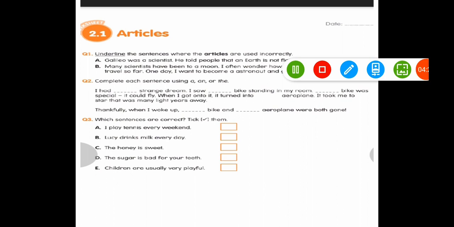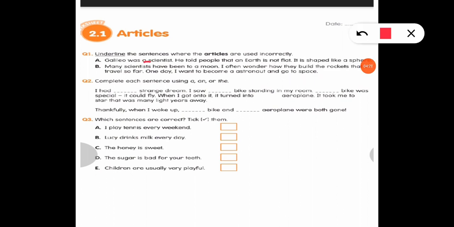So this is your worksheet. Now let's discuss. Underline the sentences where the article is used incorrectly. So you have to underline the sentences where the article is incorrect. So here first, Galileo was a scientist. So here you have to underline a. Here the will come. Galileo was the scientist. He told people that an earth is not flat. Here the earth is specific, so here the will come. The earth is not flat. It is shaped like a sphere.